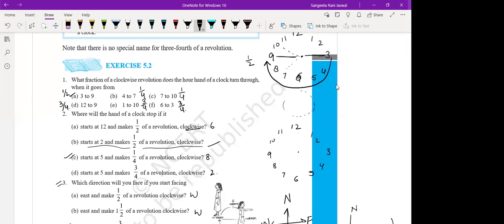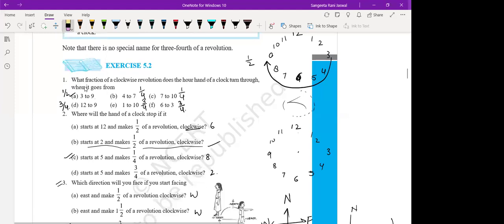Next, Harshit will tell me. Harshit, if the clock hands are moving in clockwise direction from 6 to 3, 6 is here, in clockwise direction like this, it reaches 3. That means how much fraction of the revolution has it moved through? Ma'am, 9 by 12.